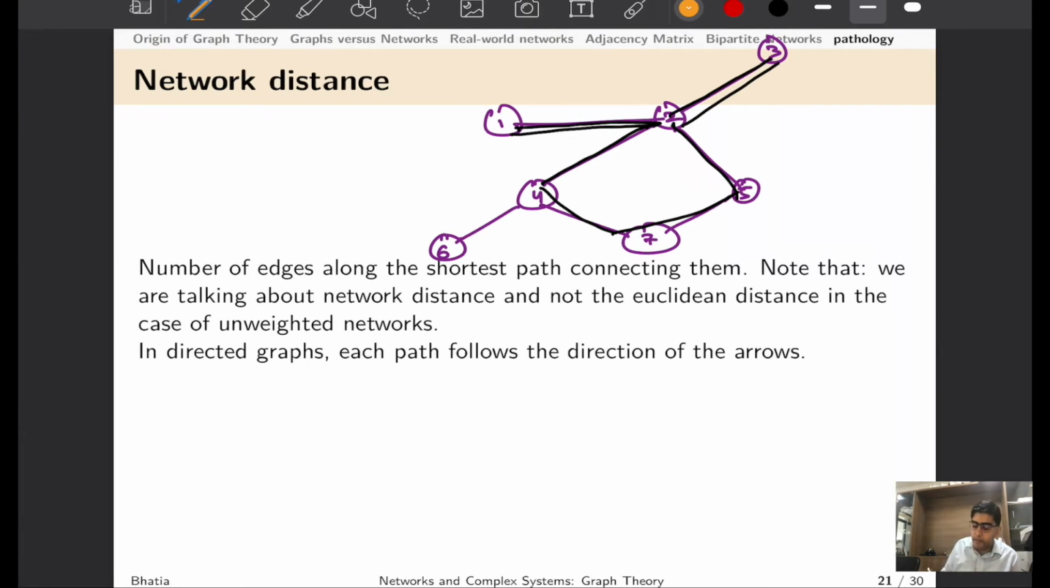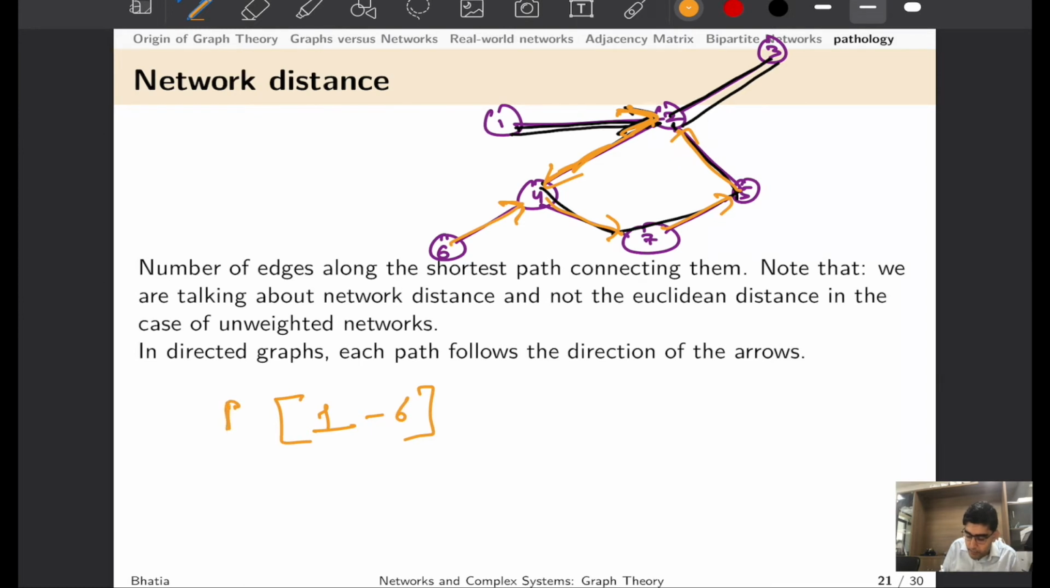Now, in the case of a directed graph, the shortest path should be along the direction of the arrows. So for example, if I put some arrows here in orange color, let us say this is an arrow, this is an arrow, and so on, and this arrow comes like this.